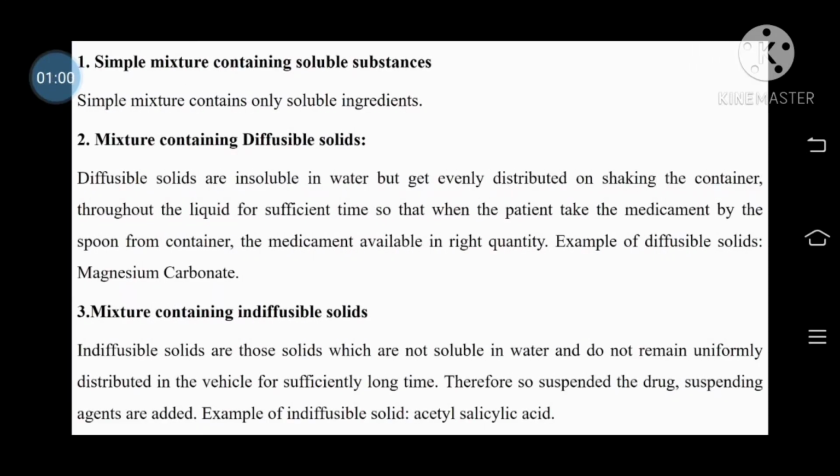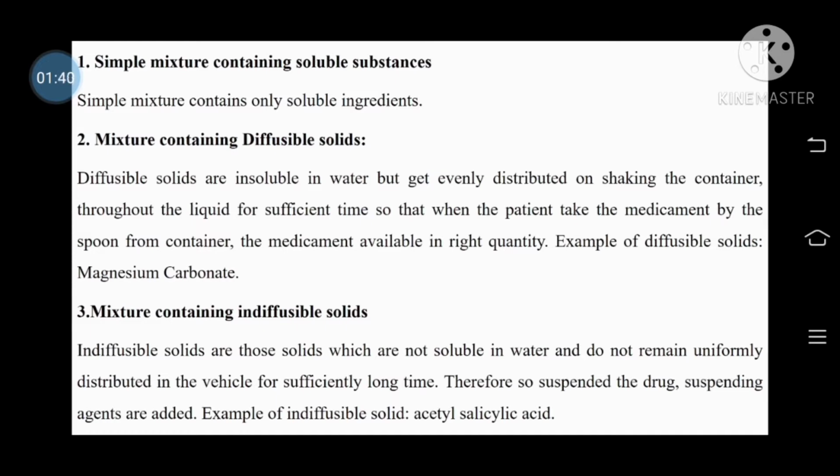First, the simple mixture which contains soluble medicament, that is, only soluble ingredients or drugs. Second class, mixture containing diffusible solids. Diffusible solids are insoluble in water, but they get evenly distributed on shaking the container throughout the liquid for a sufficient period of time, so that when the patient takes the medicament by spoon from the container, the medicament is available in the right quantity. An example of a diffusible solid is magnesium carbonate.